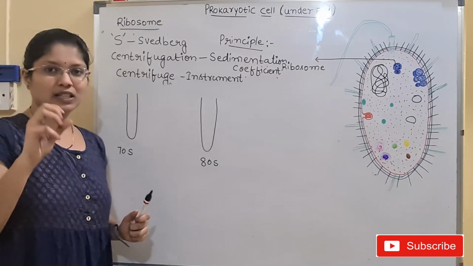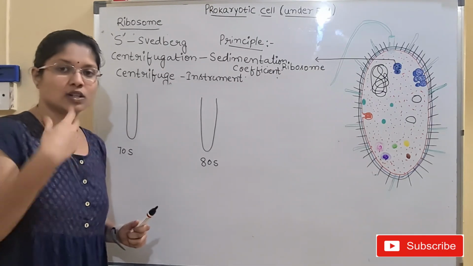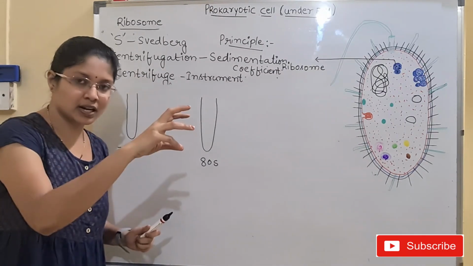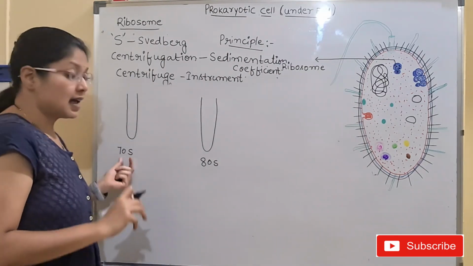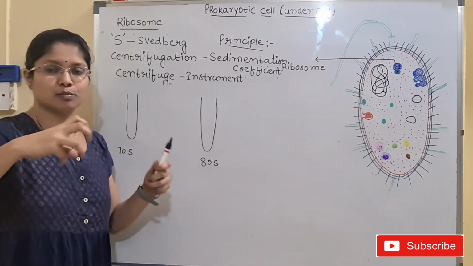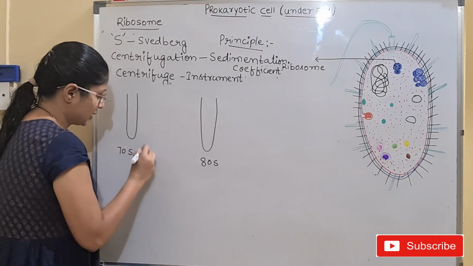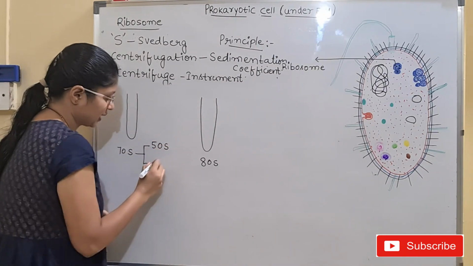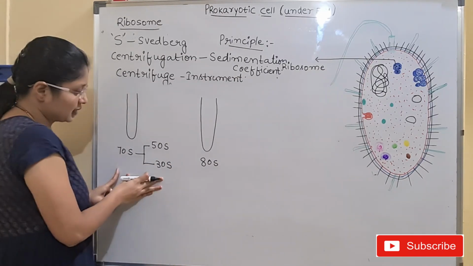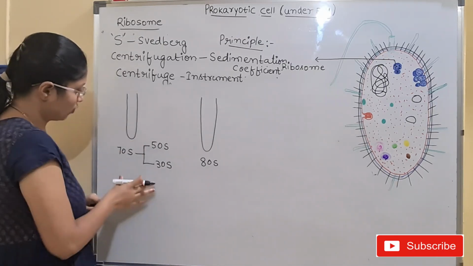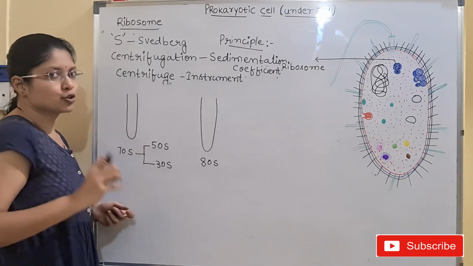I have told you that when the ribosome is a complete ribosome, we call it the 70S ribosome, because it has both subunits, the larger as well as the smaller subunit. And this is heavier compared to its detachable units. What are the detachable units here? We have two subunits in 70S: one is 50S and the other is 30S. So when the centrifugation is done, what could be the place of each of the subunits? We will show that in a small diagram, children.